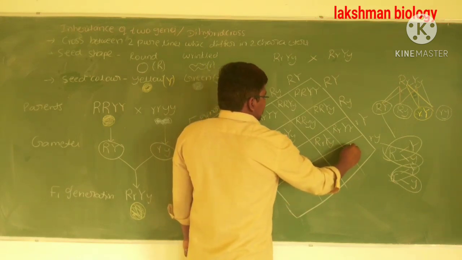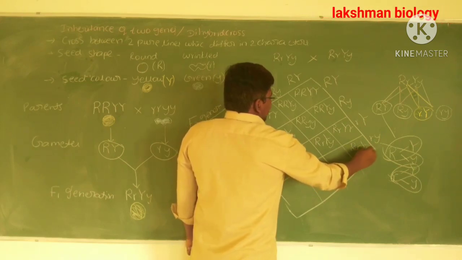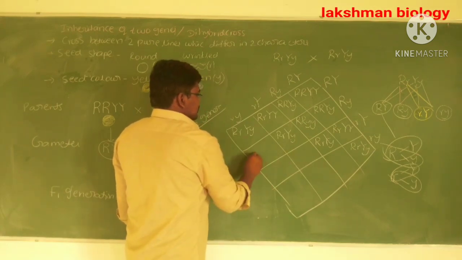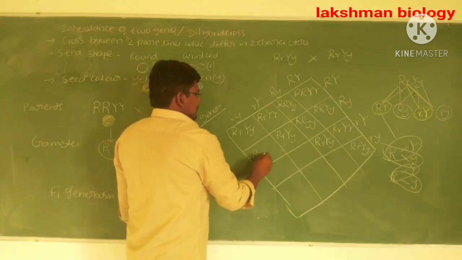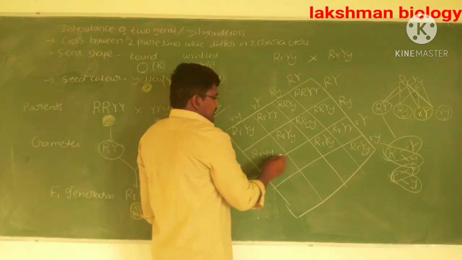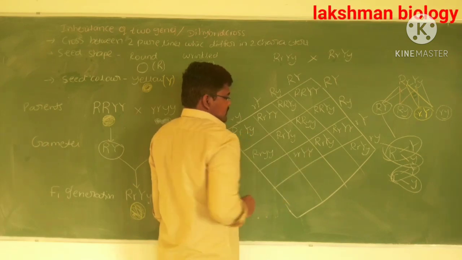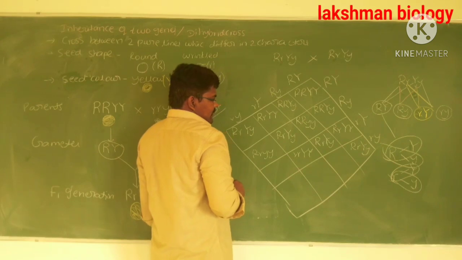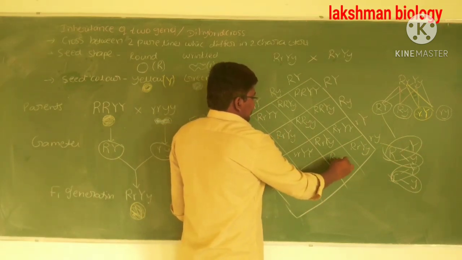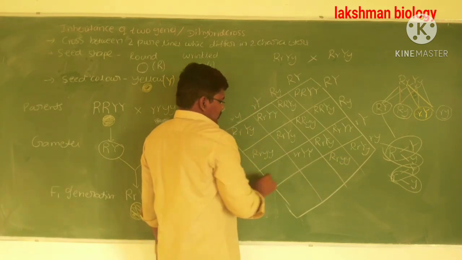Next, capital R, small r, capital Y, small y, round yellow. Then capital R, small y, round green. Small r, capital Y, wrinkled yellow. Next, capital R, small y, round yellow.